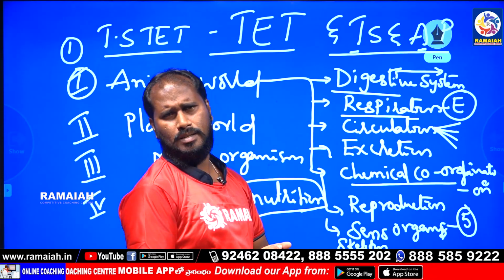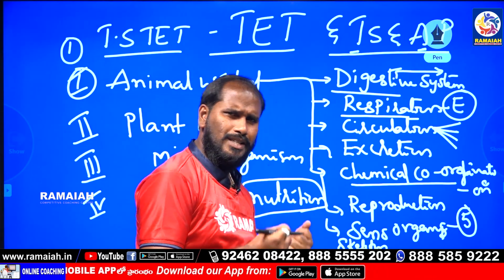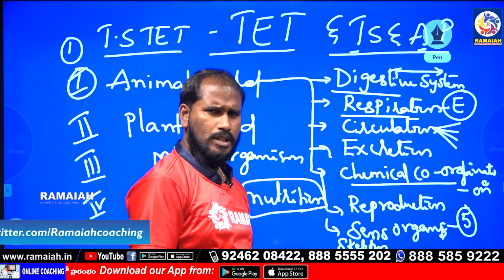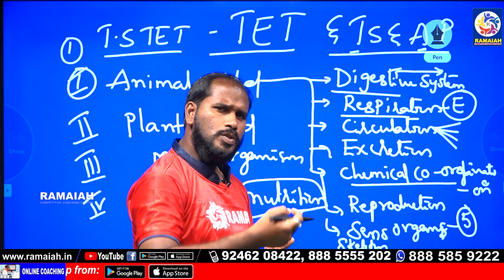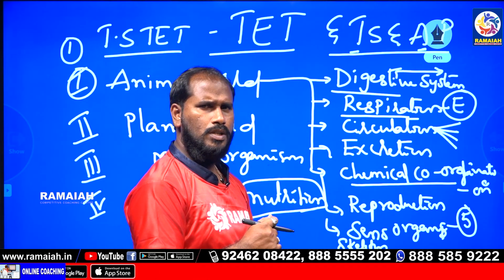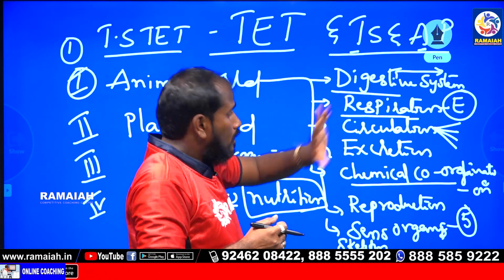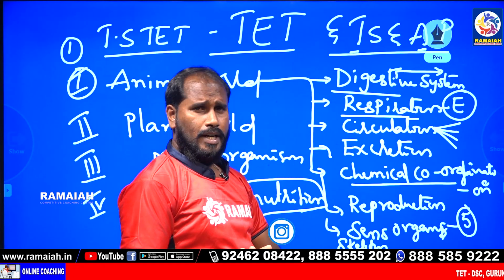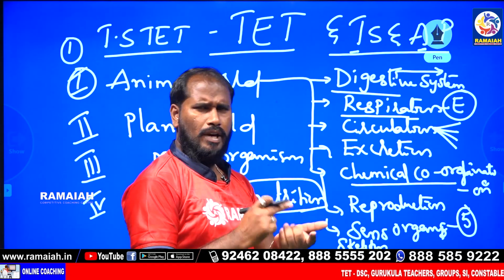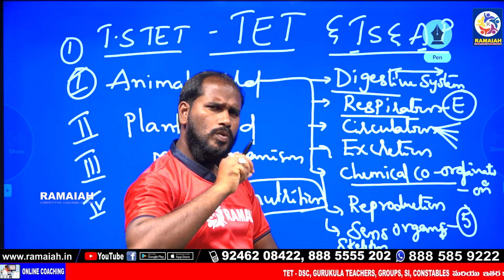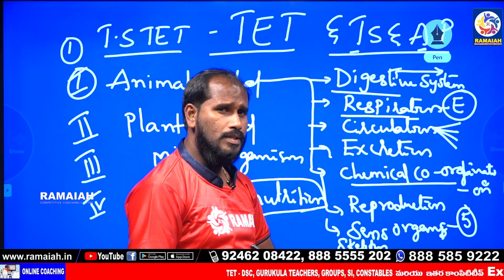In the skeleton system, how many bones are present in the human body? Smallest bone, largest bone, and muscle and joints.